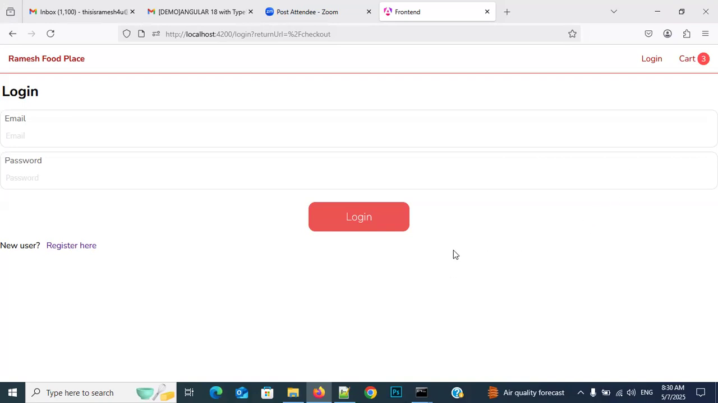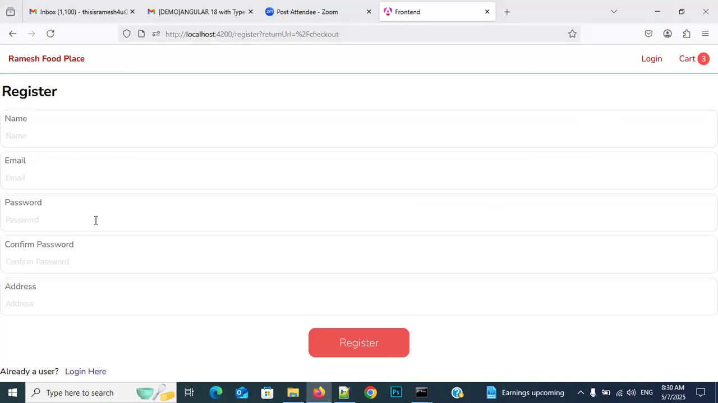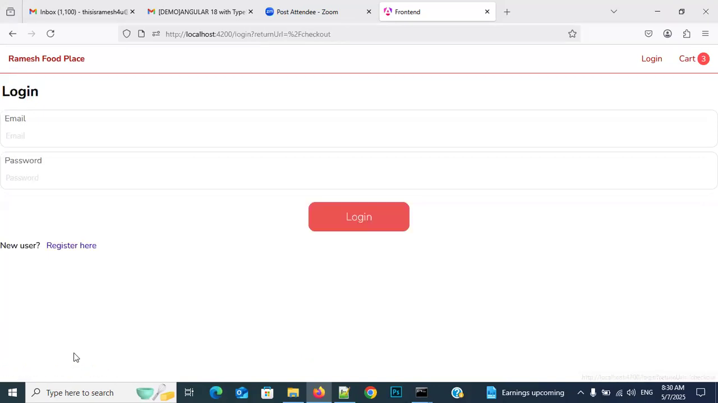Login or register. So can you log in without registering? No. If you want, you can click on the register also. This is for registration. I have already registered, so that's why I'm clicking on login. So now right there, Ramesh@gmail.com.